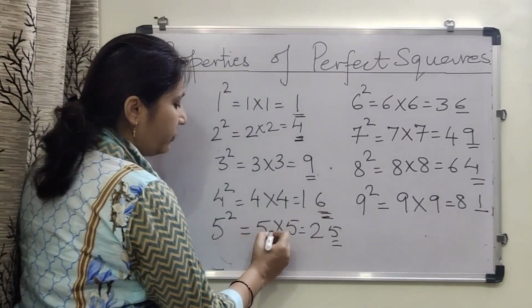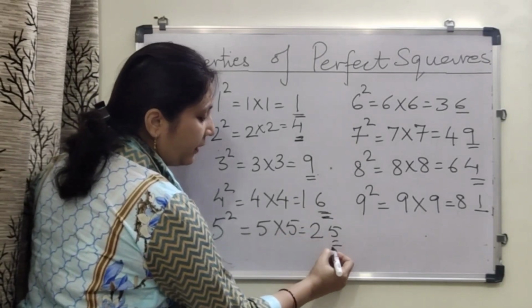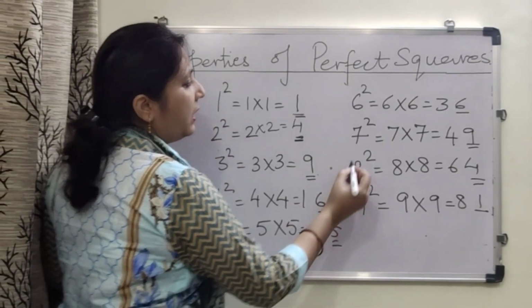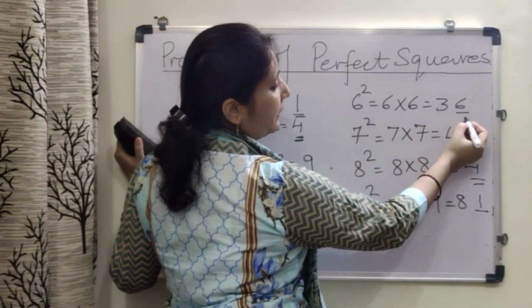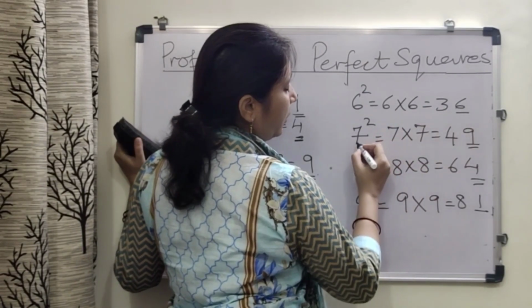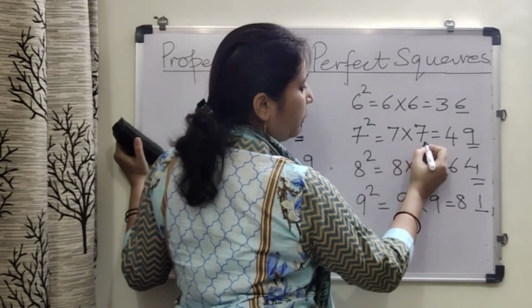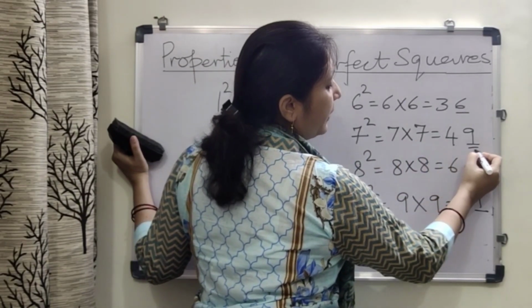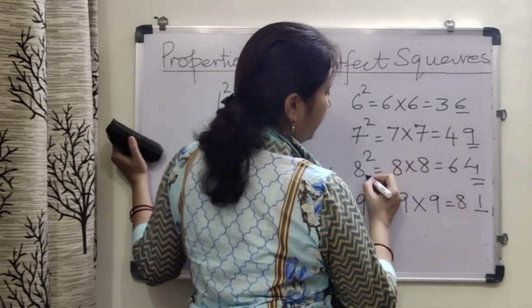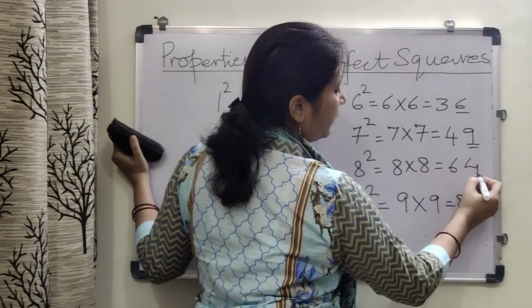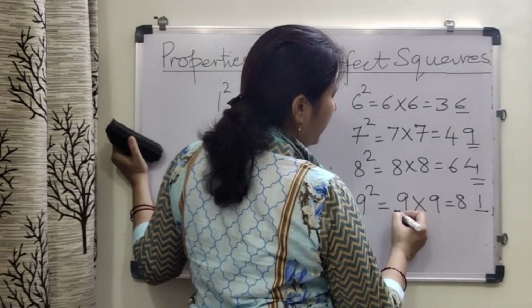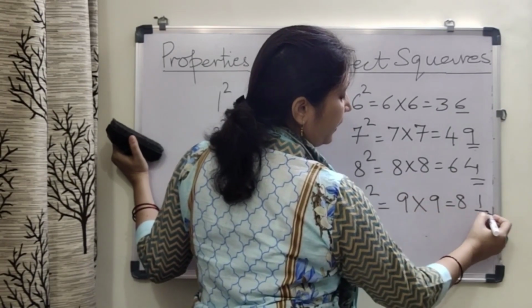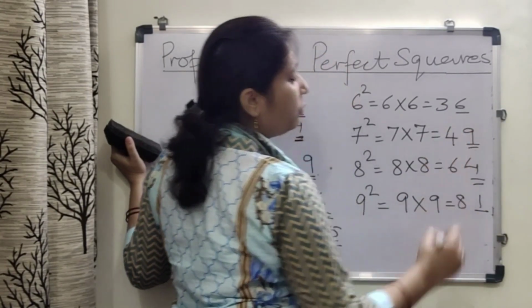Square of 5 is 5 into 5, that is 25, so unit digit is 5. Square of 6 is 6 into 6 equals 36, unit digit is 6. Square of 7, 7 into 7, unit digit is 9. Square of 8 is 8 into 8, that is 64, so unit digit is 4. And square of 9, 9 into 9, that is 81, and unit digit is 1.